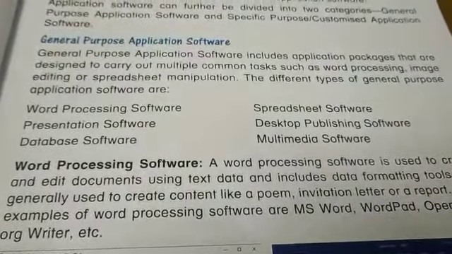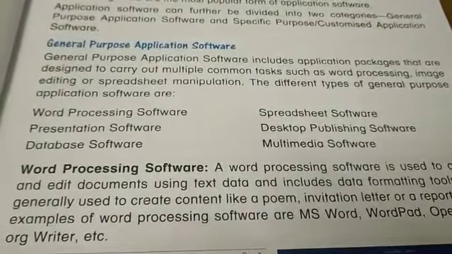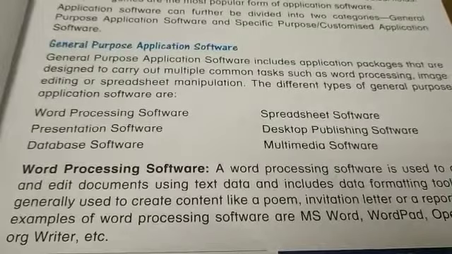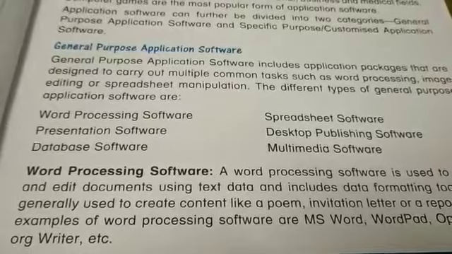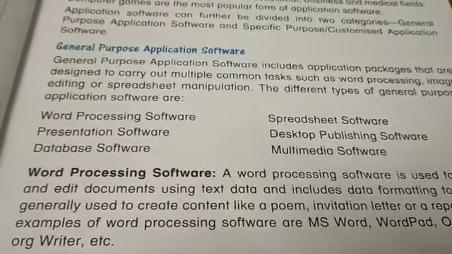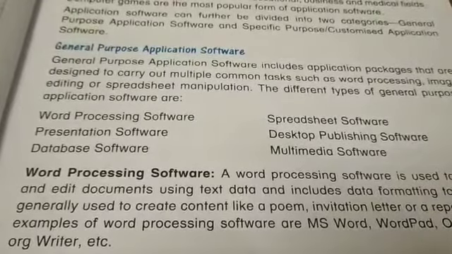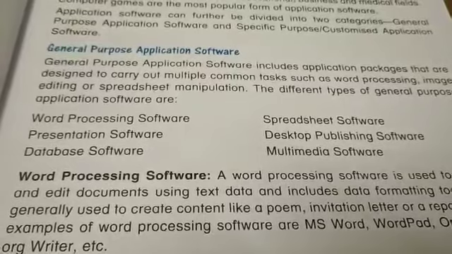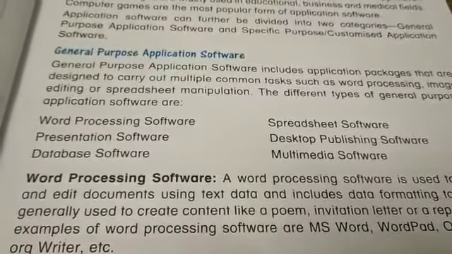General purpose application software includes application packages that are designed to carry out multiple common tasks such as word processing, image editing or spreadsheet manipulation. From the name only we can suggest that general means the normal things, such as word processing, which we do in Word.